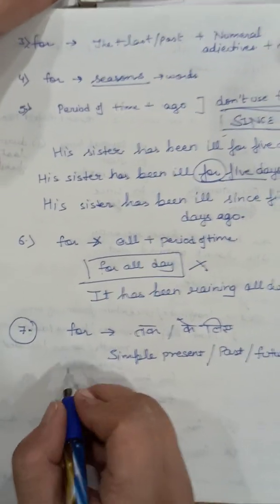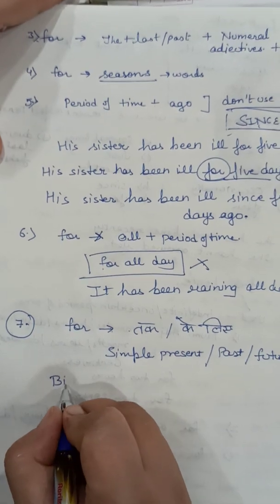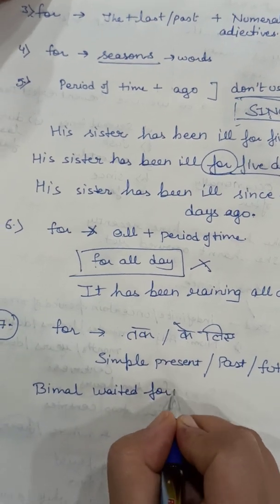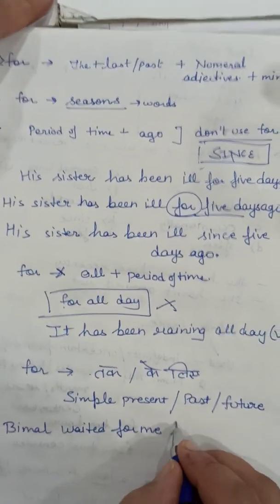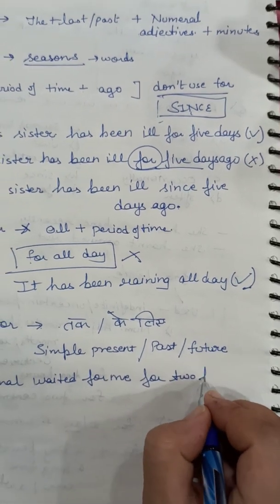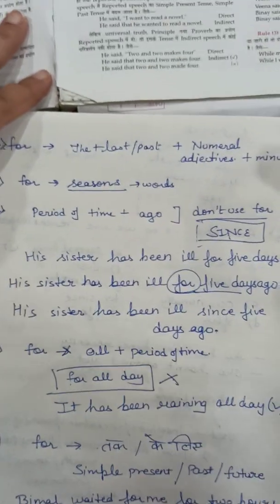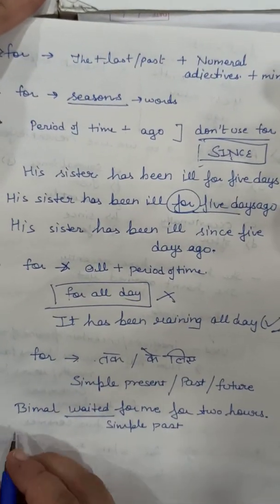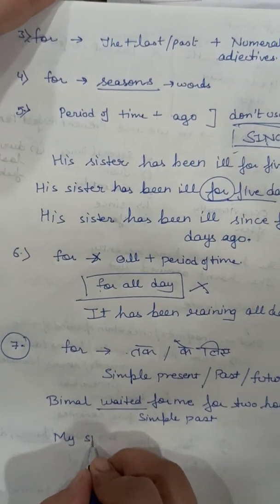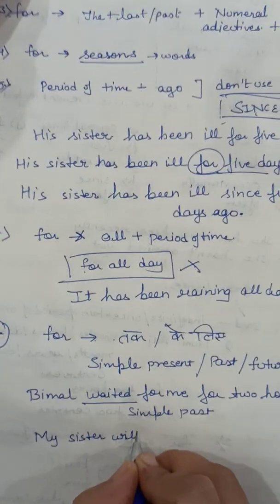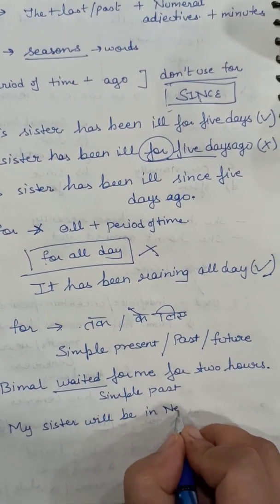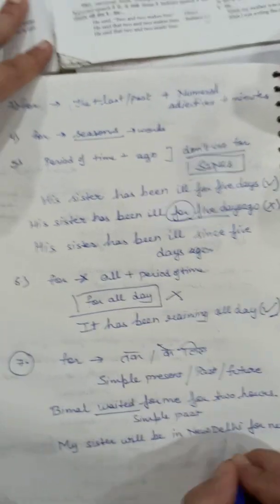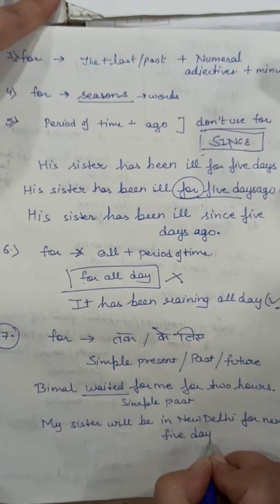Now see example. Bimal waited for me for 2 hours. Okay, so which tense is it? It is simple past. Okay, my sister will be in New Delhi for next 5 days.